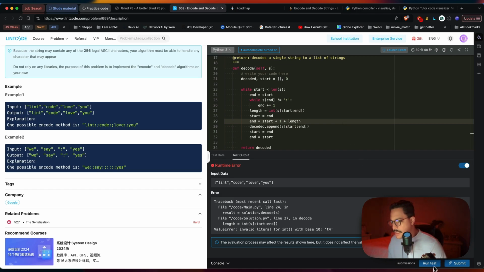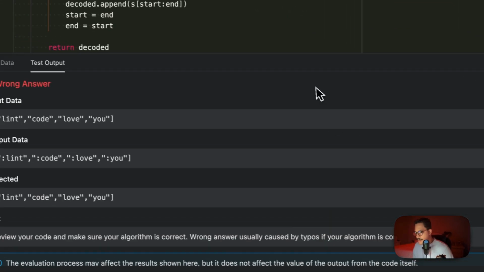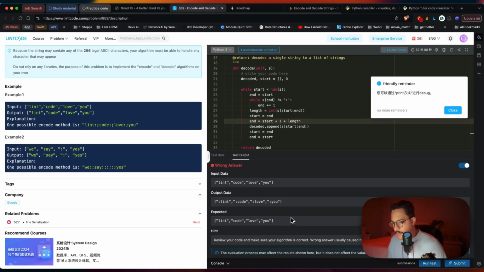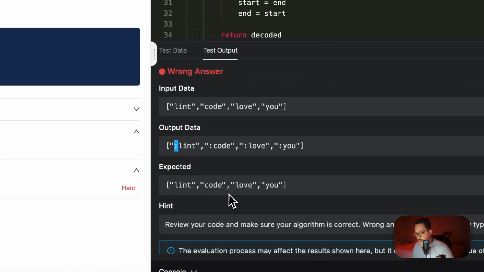No, that doesn't make sense because I'm going over 2 now. Output. So I got the whole word, but now I'm also grabbing the delimiter.